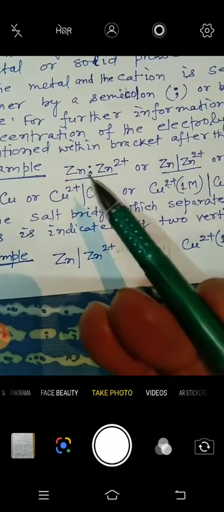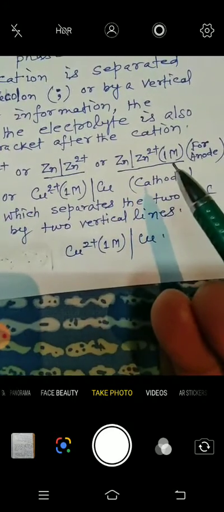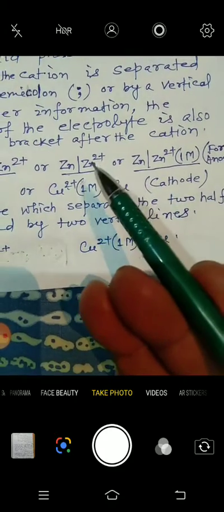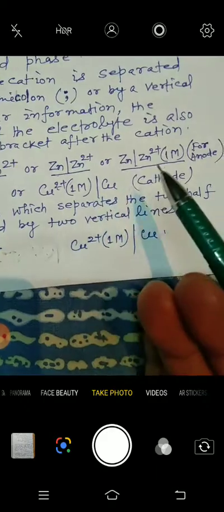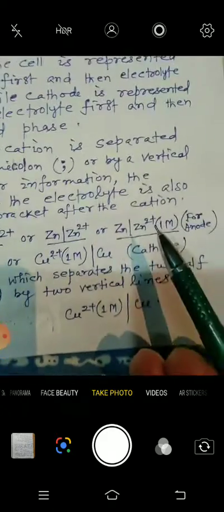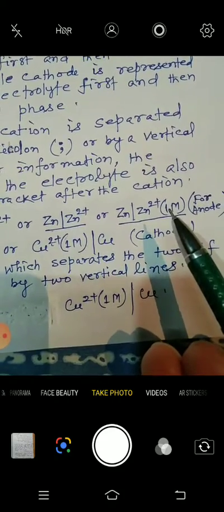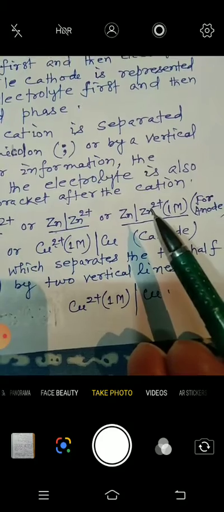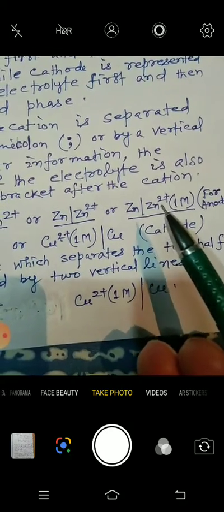You can write this in this way or in this way, because here the concentration of the electrolyte is also mentioned, but in this case the concentration is not mentioned. If you have to give the full information of a particular single electrode, you have to mention the concentration of the electrolyte after the cation, after the solution or the symbol of the solution in the form of cation.